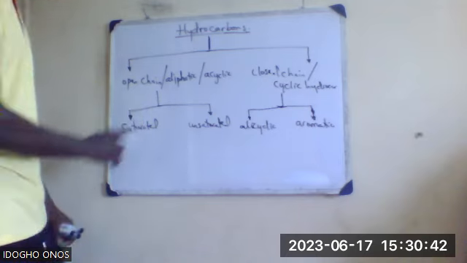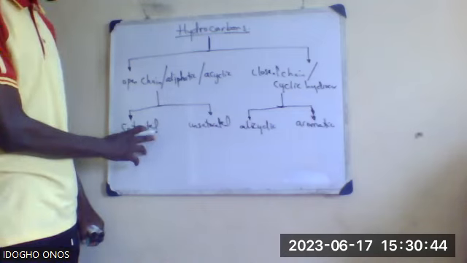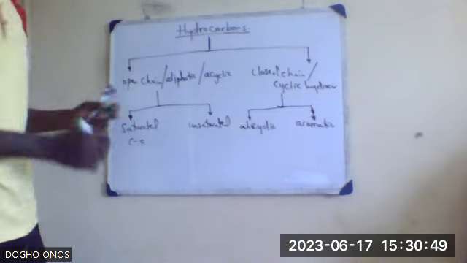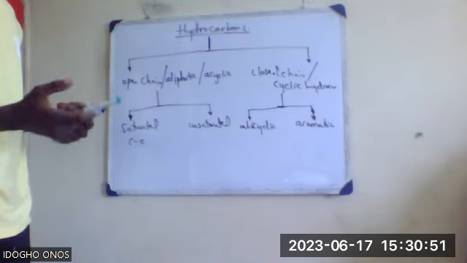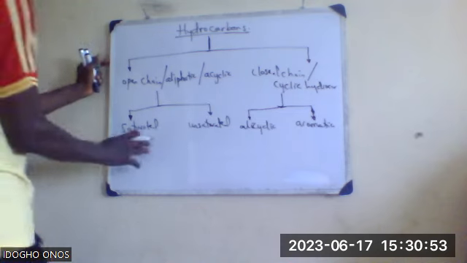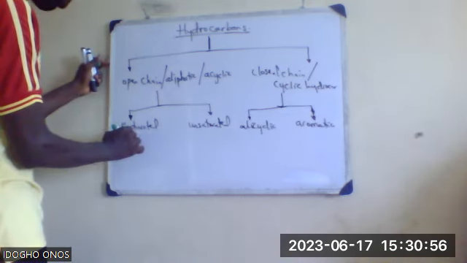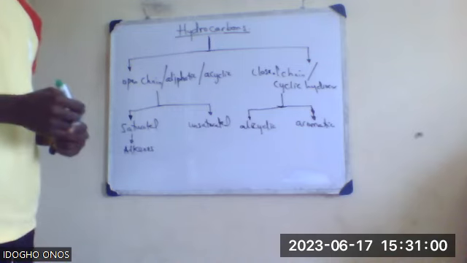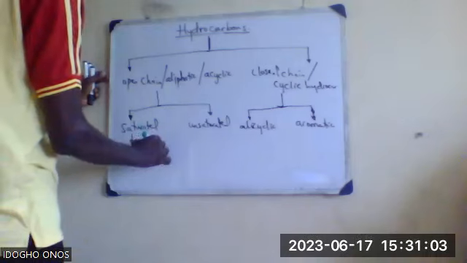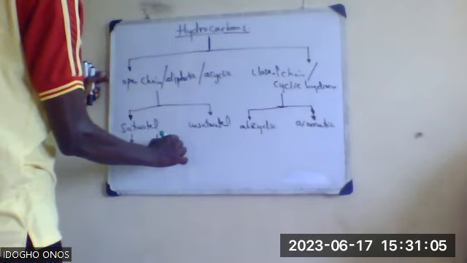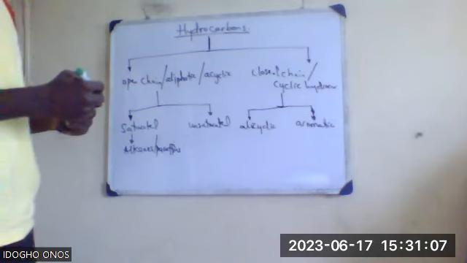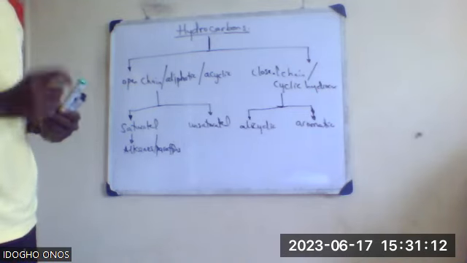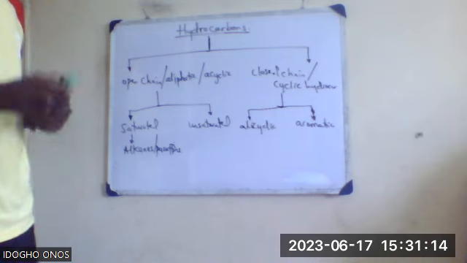Yes. Okay. Under saturated hydrocarbons, these are hydrocarbons with carbon single bonds, and they are broken down into just one category here, which is the alkanes, or we call them paraffins.